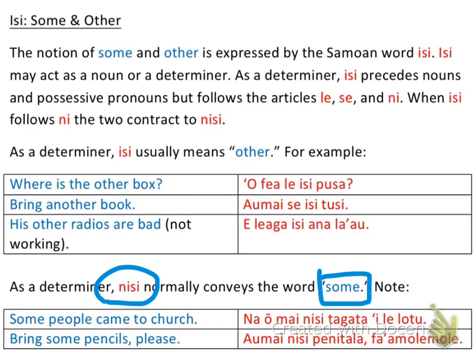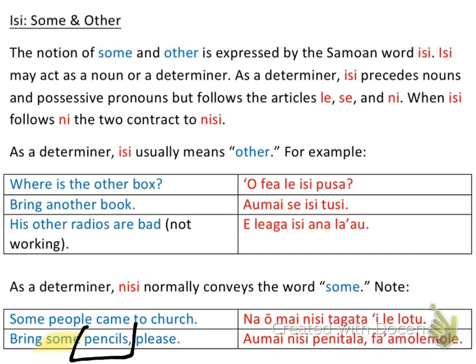Sometimes I can just use ni, and that can kind of act as the word some, but probably the most appropriate word for some is nisi. Okay, so some people came to church. Notice that I have my some, it's coming before a noun. Okay, people is a person, place, or thing. And then bring some pencils. I have this again, coming before a noun.